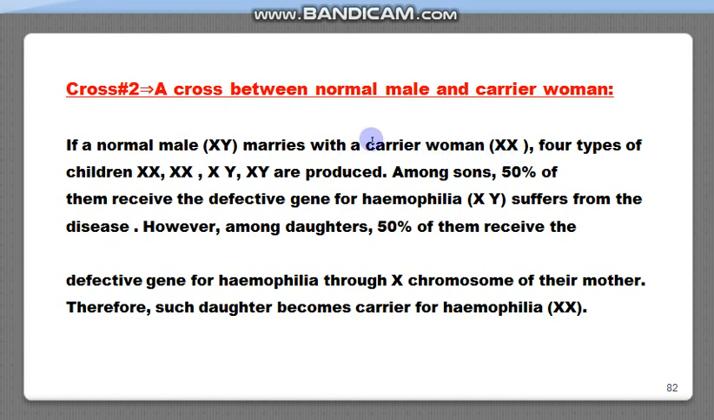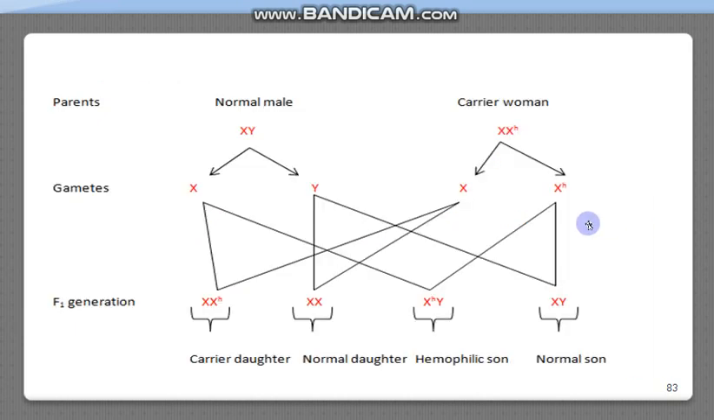So if a normal male marries a carrier woman, 4 types of children are produced: XX, XX, XY, XY. Among sons, 50% of them receive the gene for hemophilia and they suffer from the disease. However, among daughters, 50% of them receive the gene for hemophilia through the X chromosome of their mother, and so such daughters become carriers for hemophilia, and this is represented like this. So this is if a normal male, that is XY, marries a carrier woman.